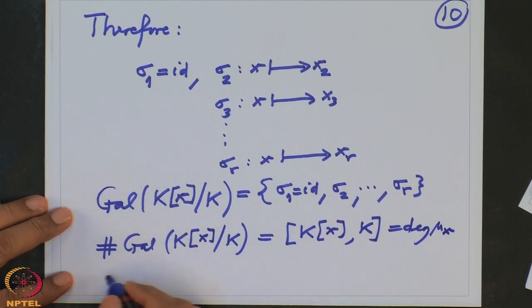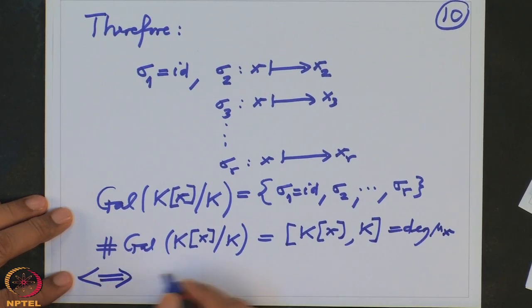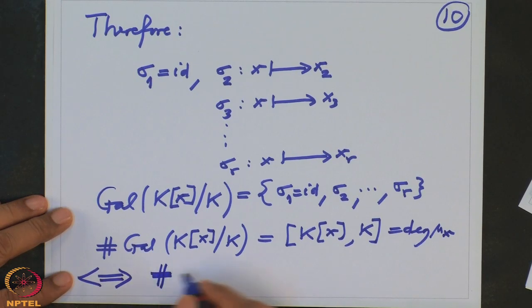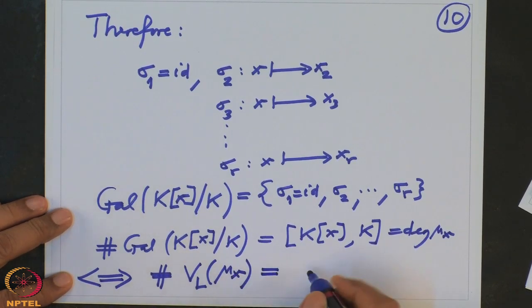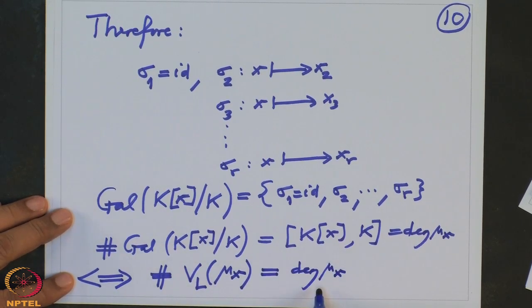This equality happens if and only if the cardinality of the zero set of mu x in L is precisely the degree of mu. That means all the zeros are inside L and all are distinct. So all are simple zeros.